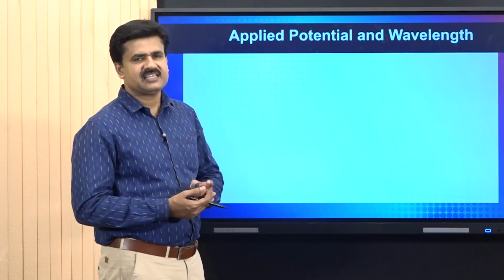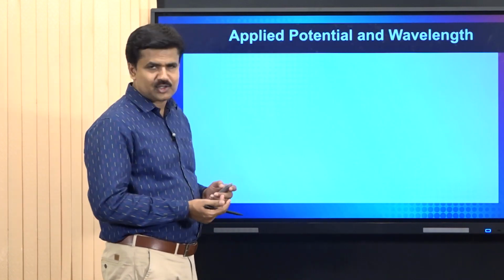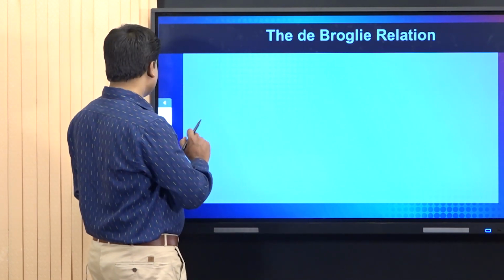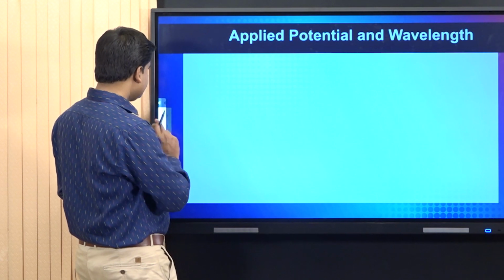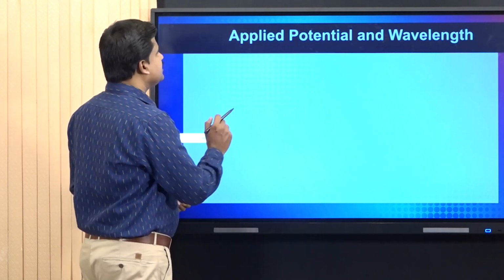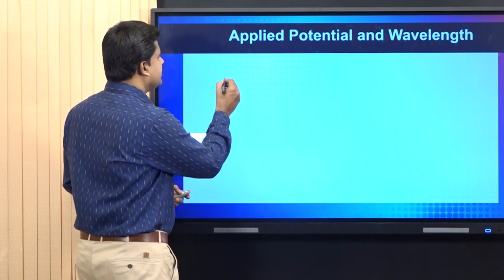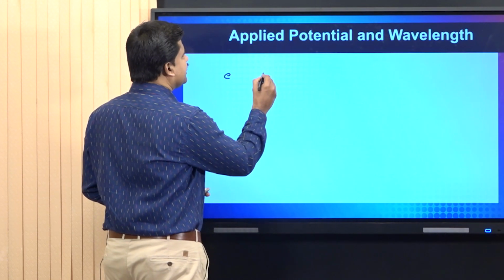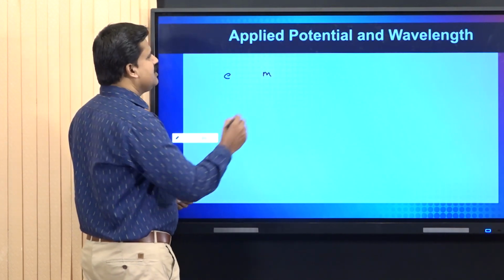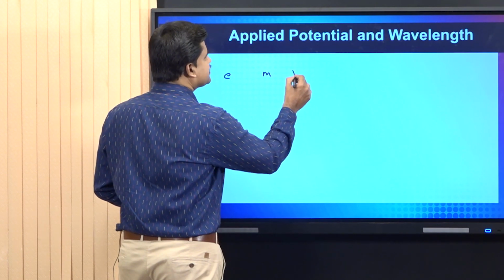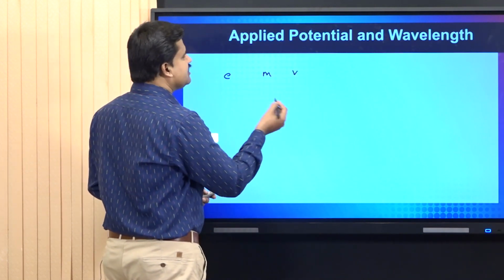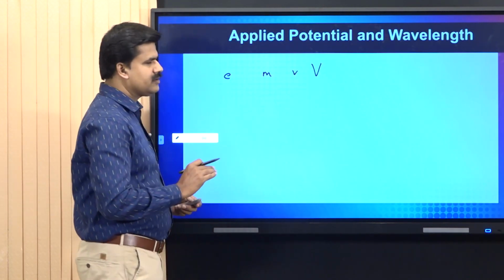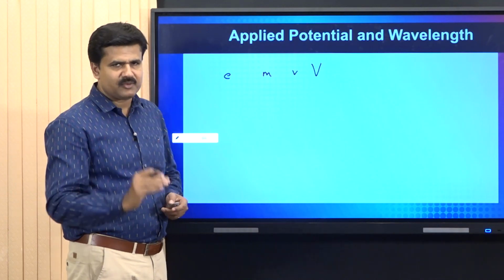We can derive it like this. Consider an electron. The charge of an electron is small e, and let the mass of the electron be small m. Let this electron move with a velocity v, and the applied potential is capital V. So, I am going to discuss the terms one by one.